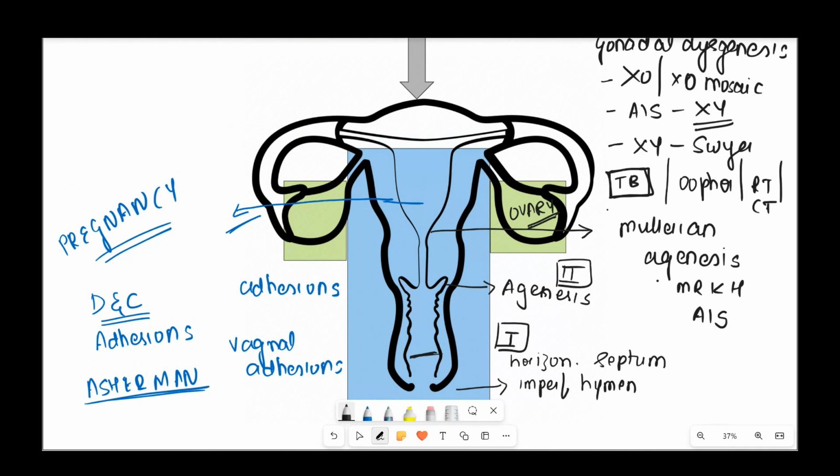Compartment 2, if you want to remember the causes in secondary amenorrhea as well, you still remember the same: RT, history of chemotherapy, history of any surgery, history of tuberculosis. Okay, PCOS is an important condition which can present with secondary amenorrhea because of anovulatory cycles. Again, rule out endocrine disorders. Okay, so these are the causes you will rule out in secondary amenorrhea.